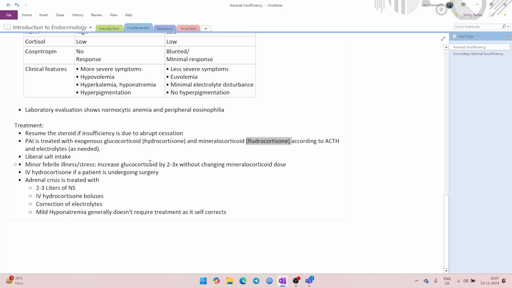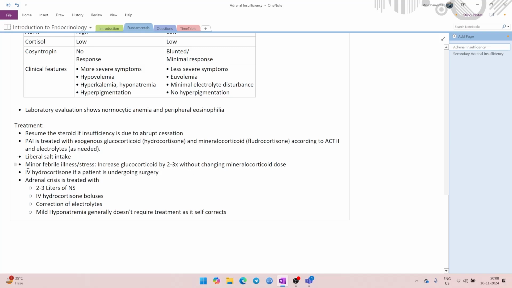But if you are giving the patient hydrocortisone and the patient's glucose is normal, but the patient is still suffering from hypotension and hyponatremia and thirst, in that case you have to add fludrocortisone, because fludrocortisone is a mineralocorticoid whereas hydrocortisone is a glucocorticoid. I agree that hydrocortisone has a little bit of mineralocorticoid activity, but sometimes it is not sufficient. So this treatment is on a case by case basis.